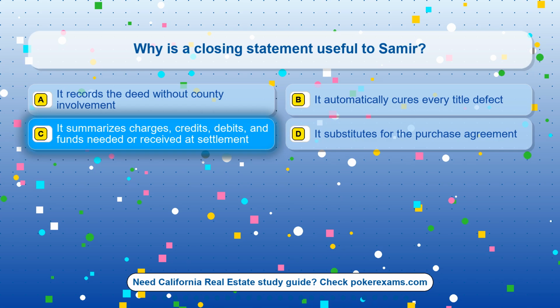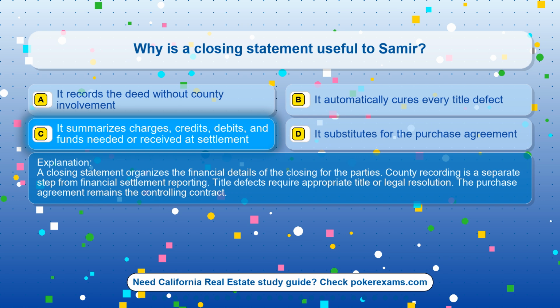The correct answer is option C. It summarizes charges, credits, debits, and funds needed or received at settlement. A closing statement organizes the financial details of the closing for the parties. County recording is a separate step from financial settlement reporting. Title defects require appropriate title or legal resolution. The purchase agreement remains the controlling contract.